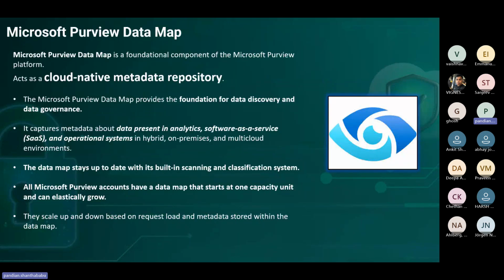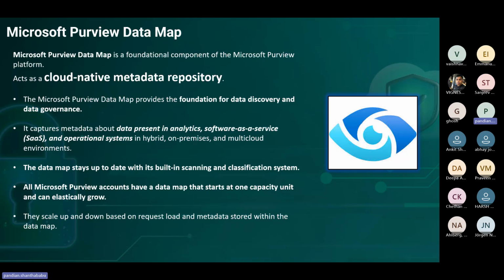But after Purview came into the picture, the data map helps us find that metadata along with the actual core data. The data map keeps the data up to date with built-in scanning and classification, which is a robust functionality, and Microsoft Azure provides accounts that start with one unit of capacity.